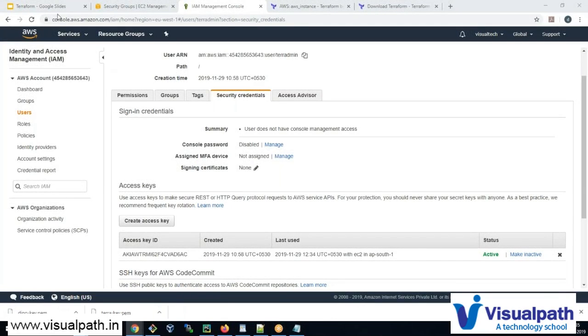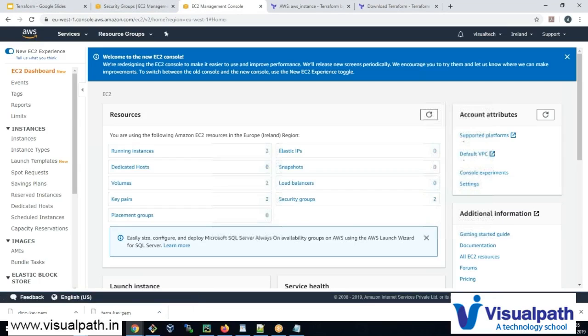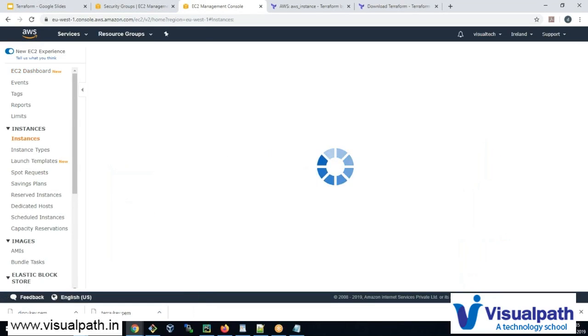Okay, so it did what it has to do. It has created the instance. Let's go back to EC2. Hey, you can do anything with Terraform. Backup and restore, as in you're going to take a backup of it somewhere else.